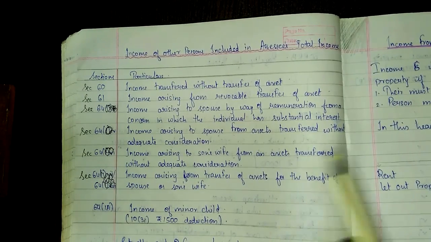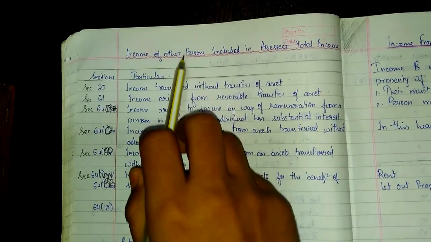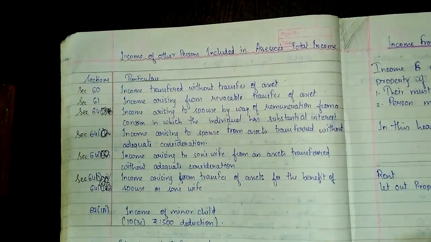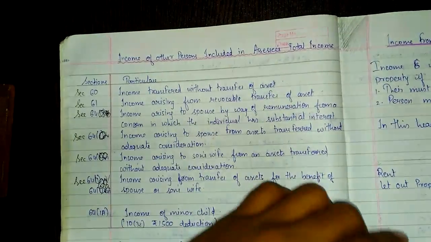Hello friends, we'll start with chapter number 5, income of other person included in the assessee's total income. What does this heading mean? That will be explained. First let's see.